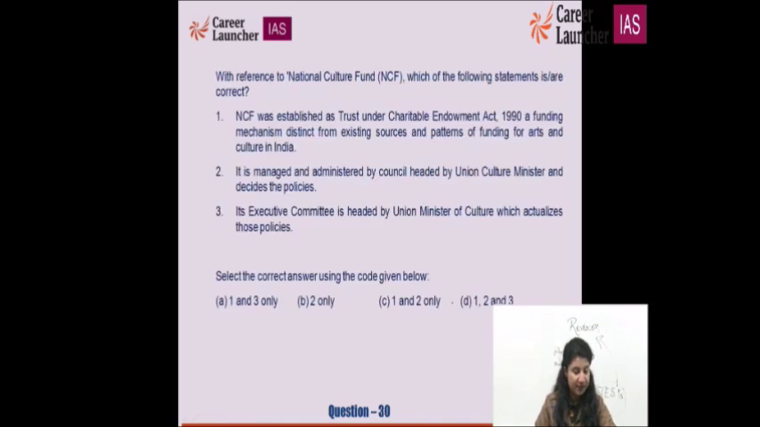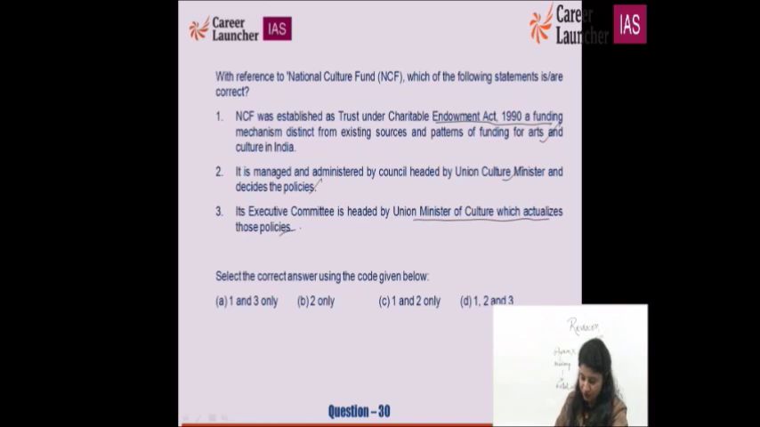Question number 30 asks: with reference to the National Culture Fund, which of the following statements is or are correct? So we have to choose the correct answer. NCA was established as a trust under the Charitable Endowments Act 1990, a funding mechanism which is distinct from existing sources and patterns of funding for arts and culture in India. It looks good, it should be fine, why would it be wrong? It is managed and administered by a council, headed by the Union Culture Minister, which decides the policies. Its executive committee is headed by the Union Minister of Culture, which actualizes those policies.